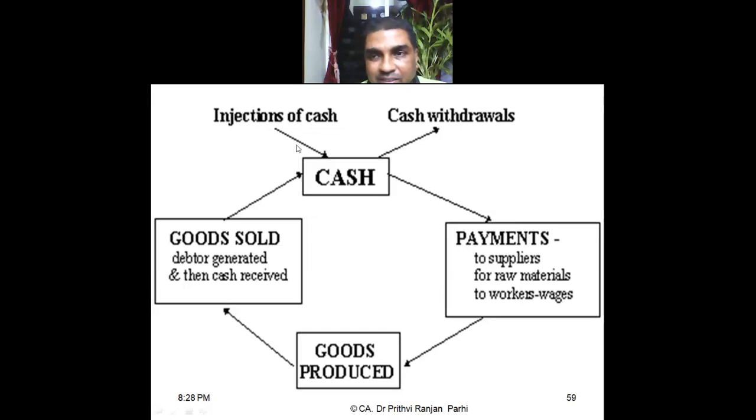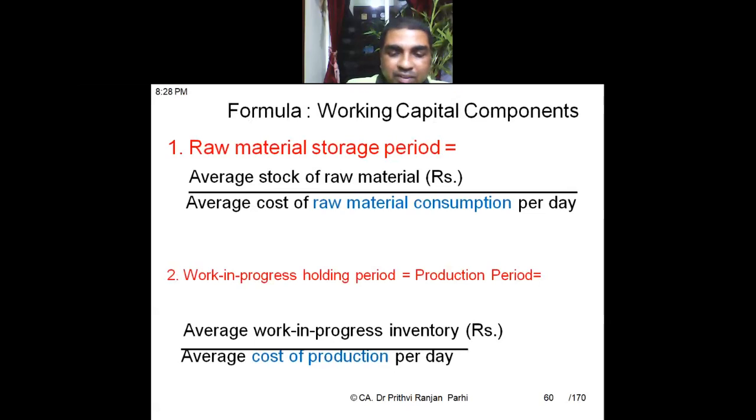So now we'll see one by one how to compute these various components of the working capital cycle. First we'll compute the R, which is the raw material storage period.